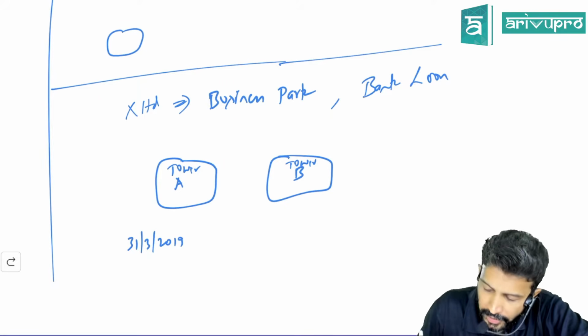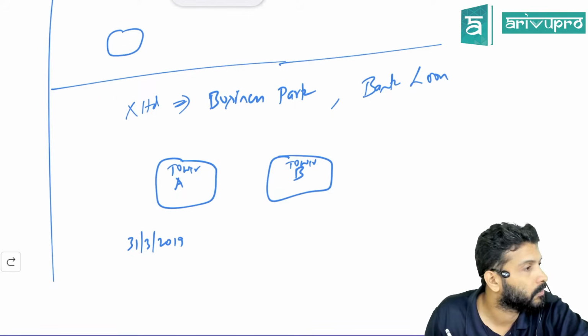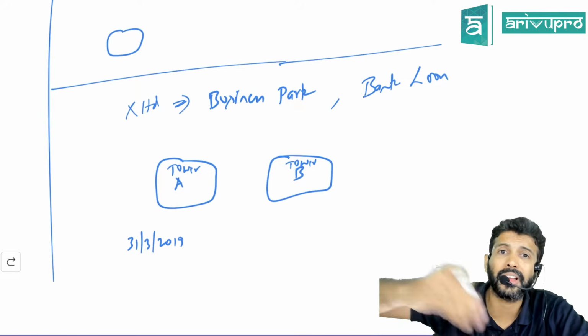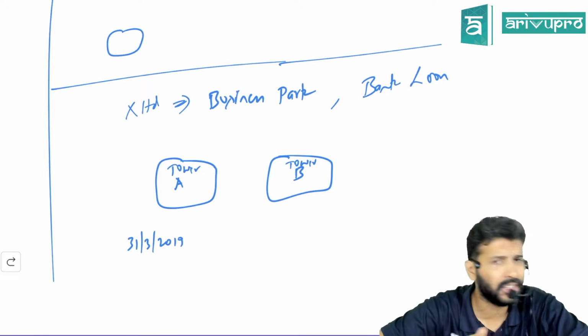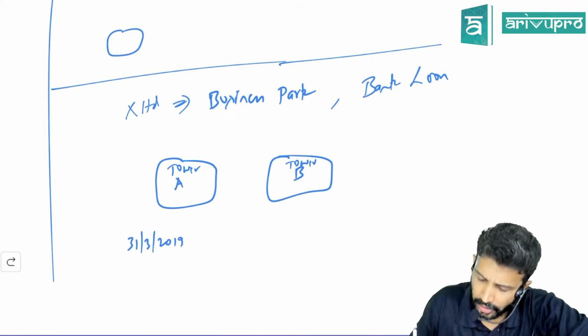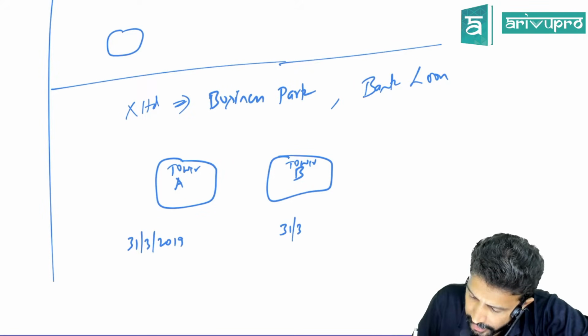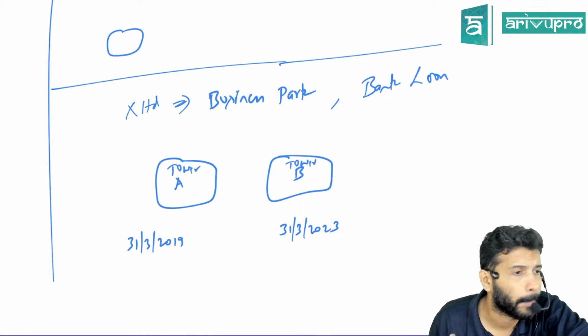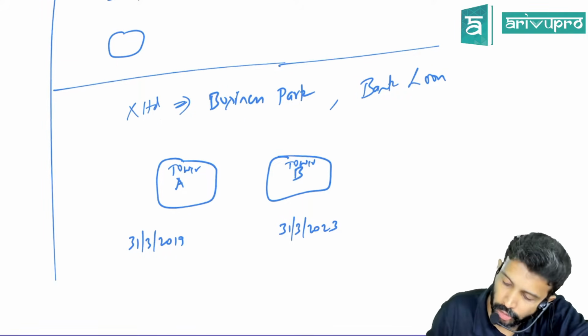Then Tower 2's work started. That's how many business parks work. They'll not start all the tower activities simultaneously. They'll do one after the other. Let's say this tower's completion date is 31st March 2023. Any doubt, people? So we have taken a single loan.